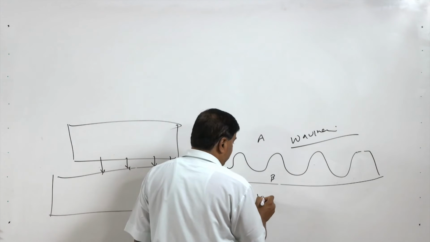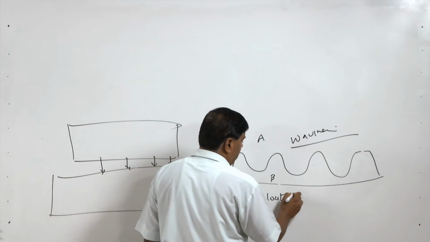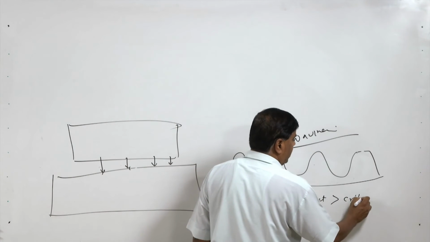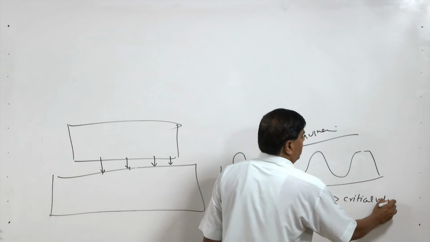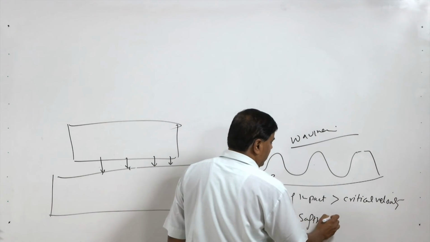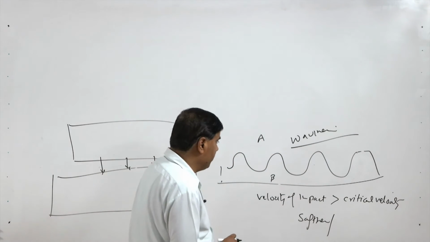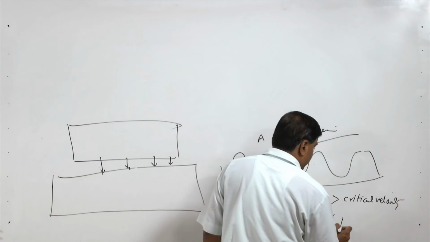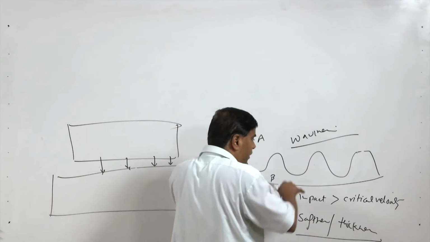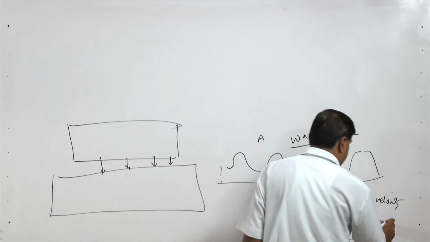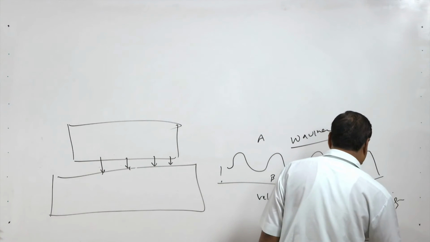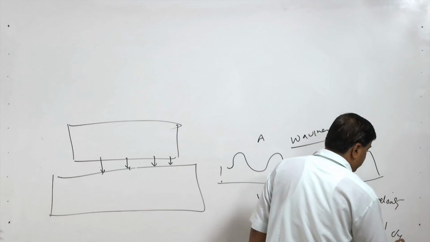and this happens only when the velocity of impact is greater than the critical velocity for the given metal system. Given metal systems means the softness or hardness of the components involved, the thickness of the plate involved, especially the prime component, and the softness, thickness, and yield strength of the material.